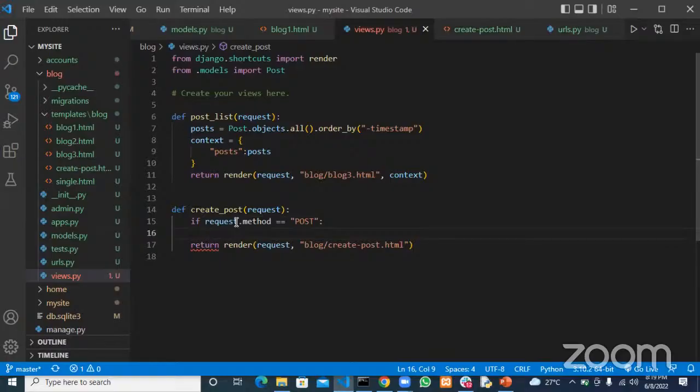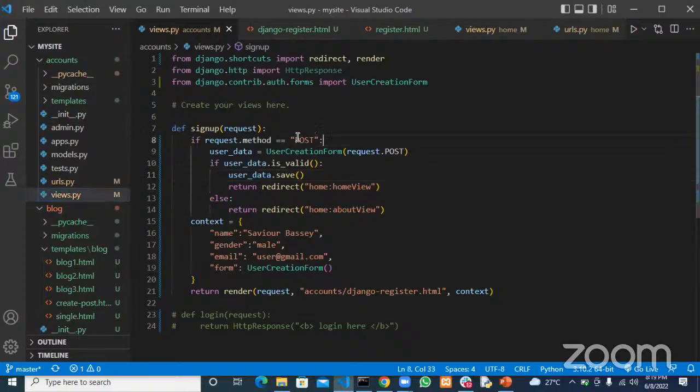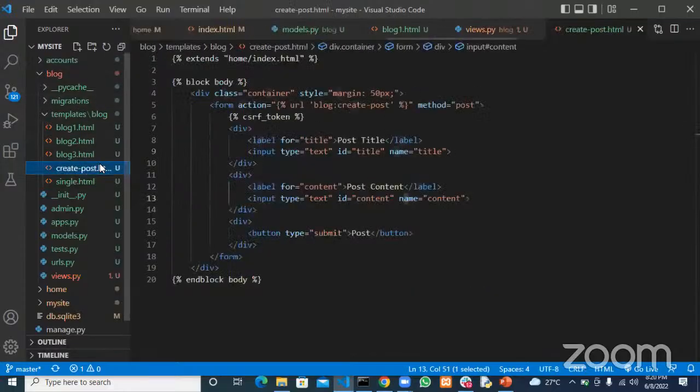So first of all, what do we want to get? Remember, let's go to our account. Let me show you something, right? In our account, we did this, and then to get the data that came from that form, we did this. This was only done because we were using an inbuilt form, a Django form. That form was inbuilt, so we just did request.POST and got all that data there. But if you see clearly, this form is not an inbuilt form. This form we did ourselves. So we can't do that to get all this data.